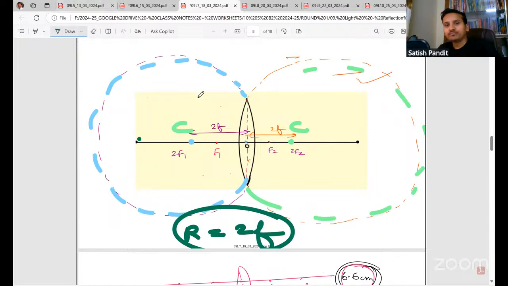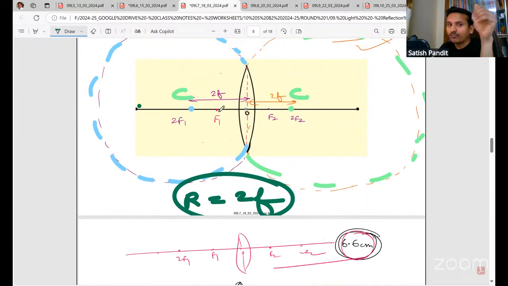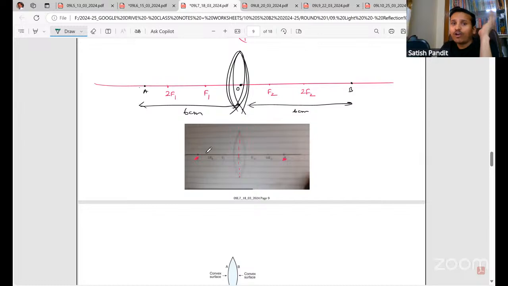So there will be two focus here, one on the left side, one on the right side. And then we have F1, 2F1, F2, 2F2. Please remember. So now, how do we draw lenses?